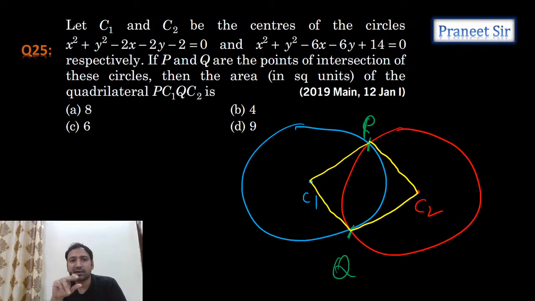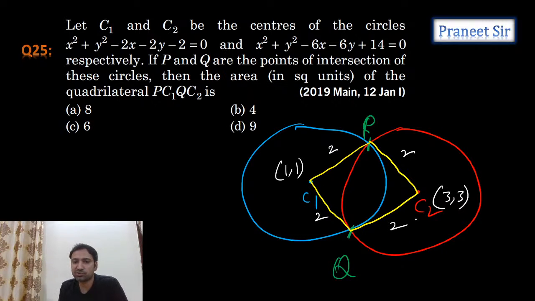Clear, right? So the center we can calculate. The center of the first circle is 1 comma 1. And the radius is 2 units. And the center C2 we can calculate, which is 3 comma 3. And what is the radius? 9 plus 9, 18. 18 minus 14, 2. So this is also 2 units. So 2 and 2 units. So he is asking the area of the quadrilateral.